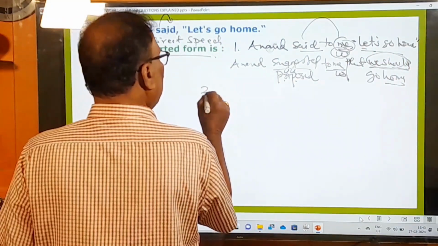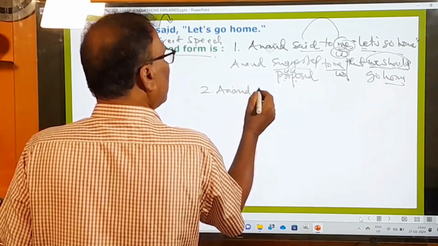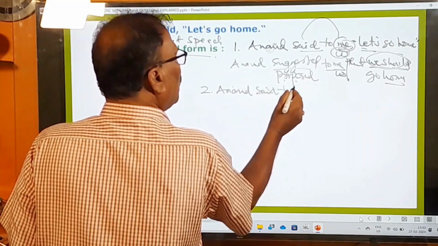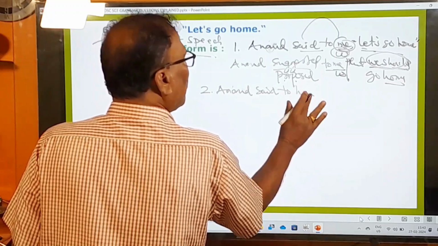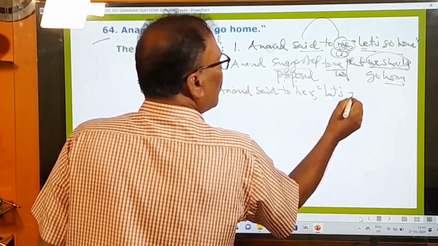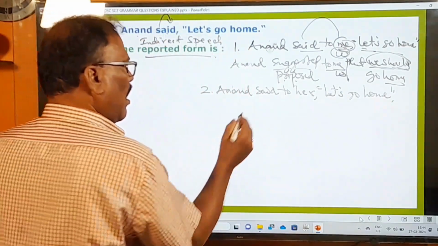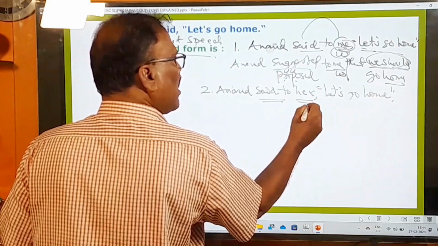Suppose there is a second situation: Anand said to him or said to her, "Let's go home." Suppose this sentence is there after the reporting verb, and her is the object.